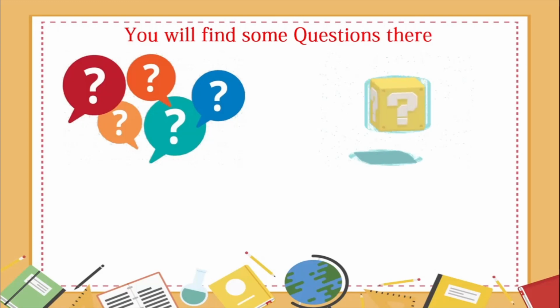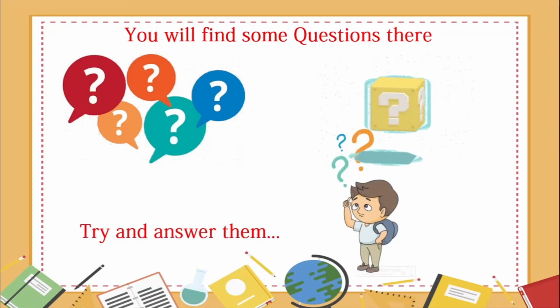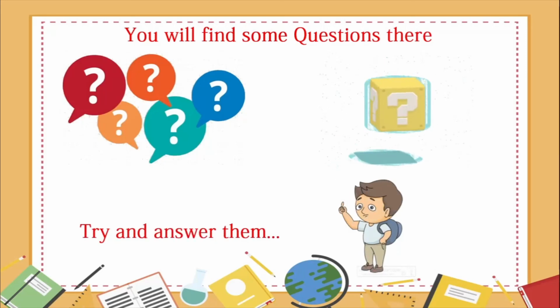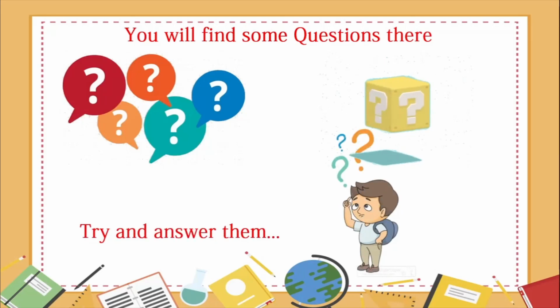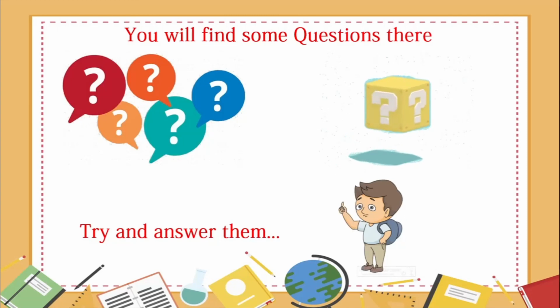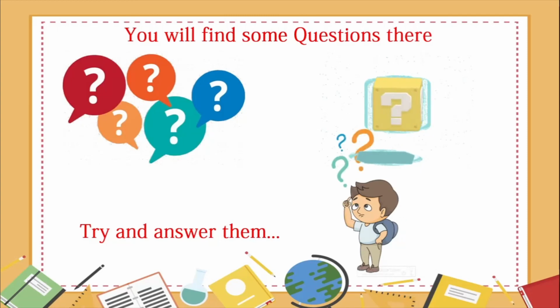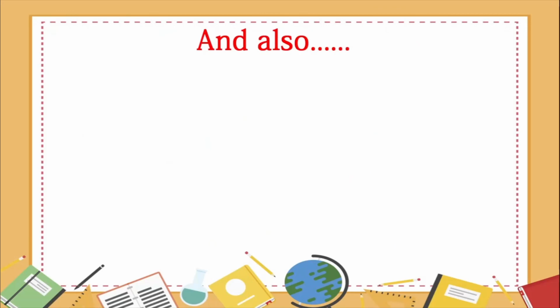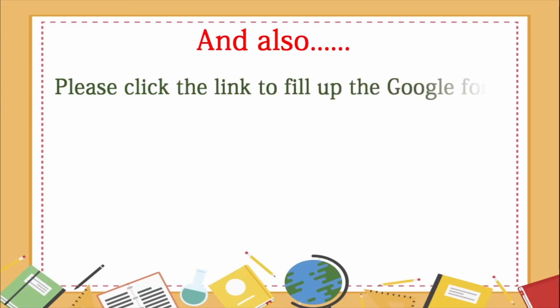So what will you do? You will think back properly about the lesson and you will try and answer these questions. And note down the answers in your notebook if you want. Okay? After that, we have another task waiting. You will also click on the link which you will find in the description box to fill up the Google form.